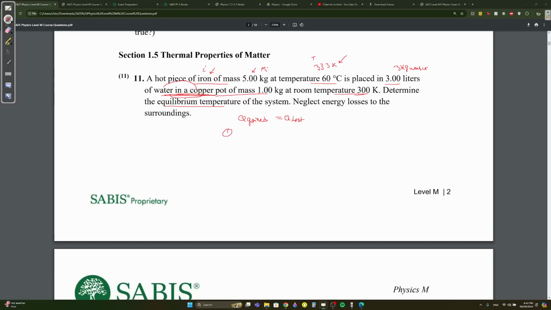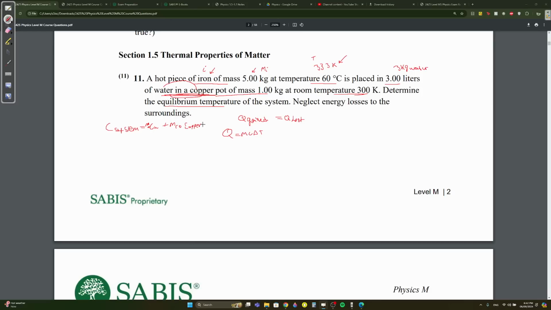So Q is equal to MC delta T. But since I'm working with a system, we have to find the C for the system. And how do we find the C of any system? In this case, it's water and copper. How do we do it? It's going to be M of water times C of water, plus M of copper times C of copper.